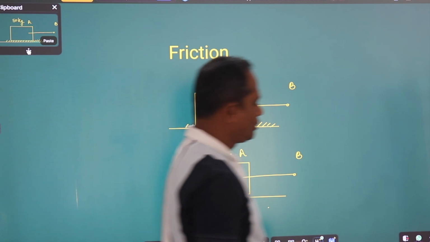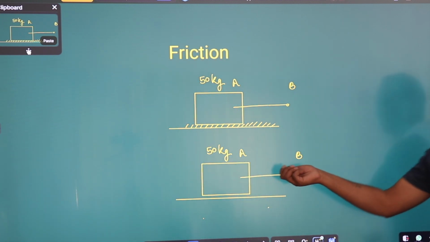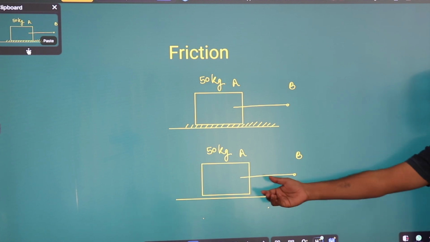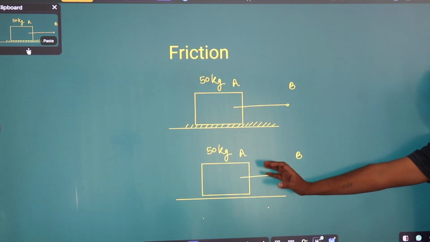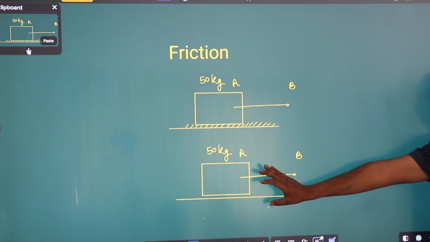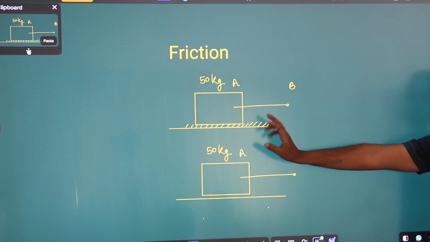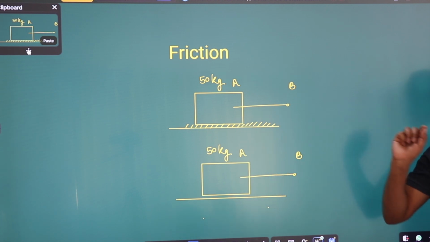Then here also we move this object from A to B, and we experience certain smoothness and low weight of the object. This means here there are different experiences.